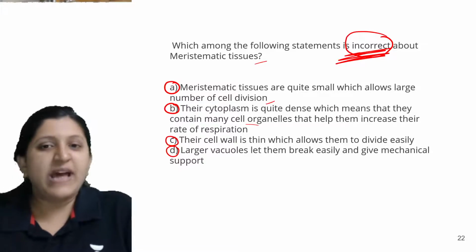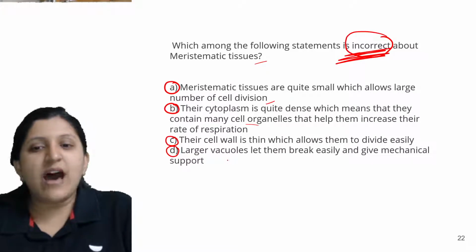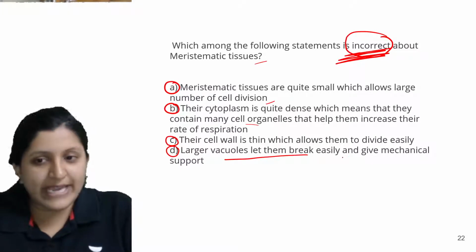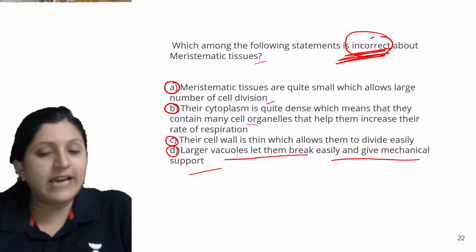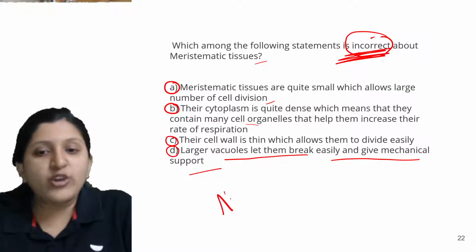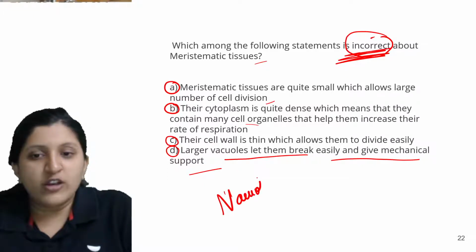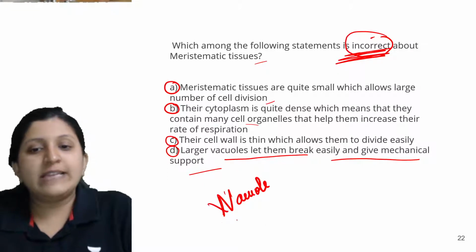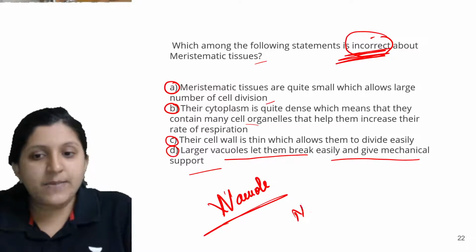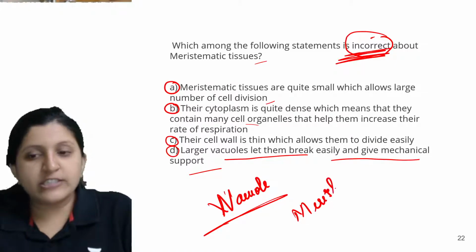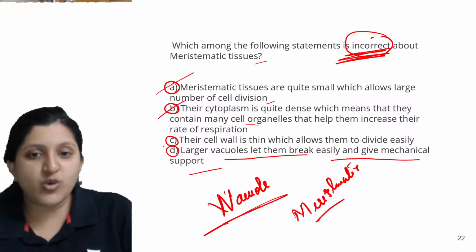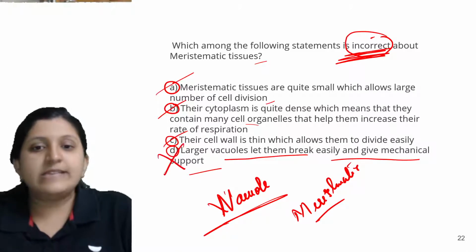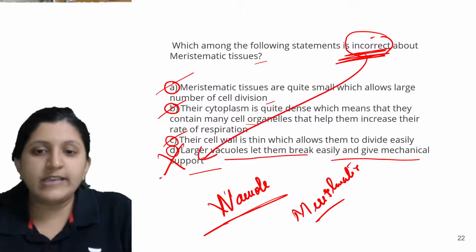Okay, so this one is yes. So this is larger vacuoles let them break easily and give mechanical support. So this is the incorrect one because vacuole is absent. So there is no vacuole in the case of the meristematic tissue. Meristematic tissue is not having a vacuole, but the rest of the statements mentioned are all correct, only this is the incorrect one. So this is the incorrect statement.